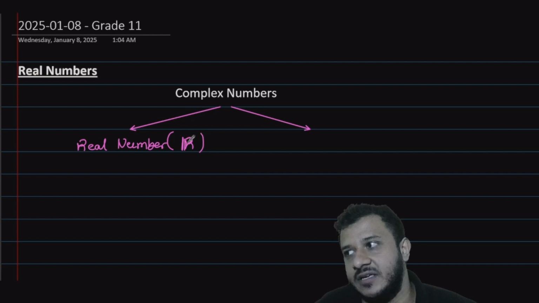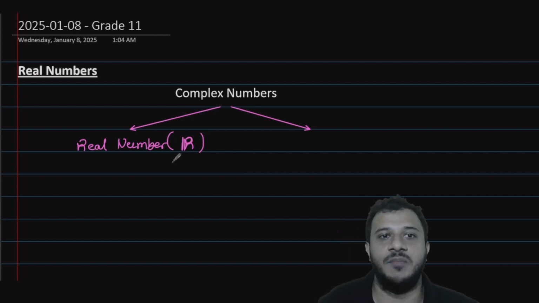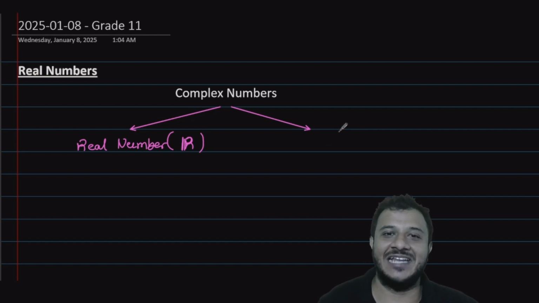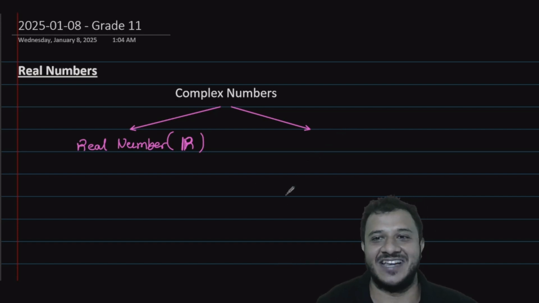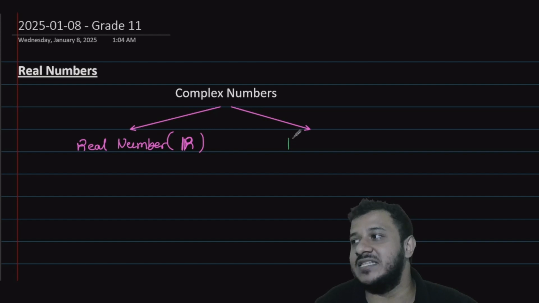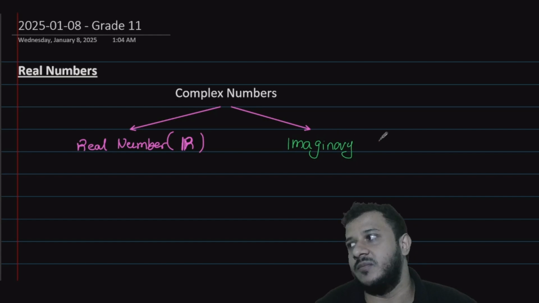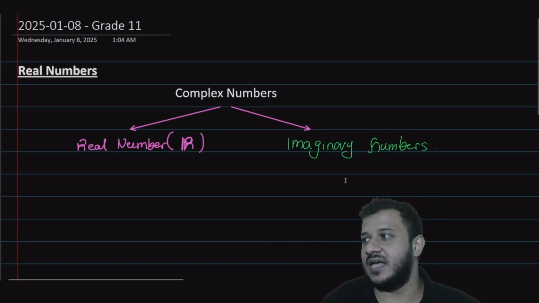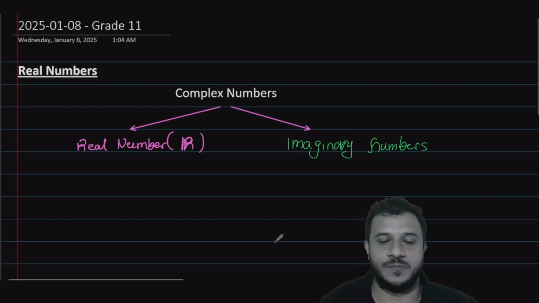When we are writing in ink, we write it like this, but if you are typing, you just write an R. And the other one, we don't say unreal numbers, even though the opposite of real is unreal, but we call it imaginary numbers. So there are two types of numbers: real numbers and imaginary numbers.